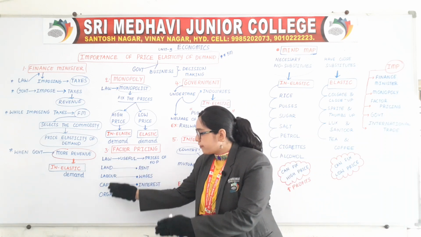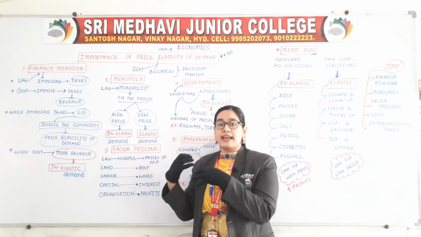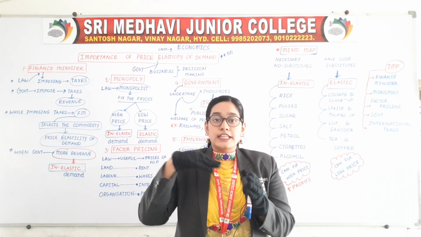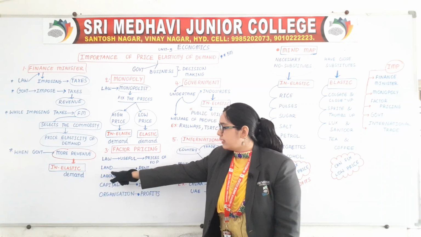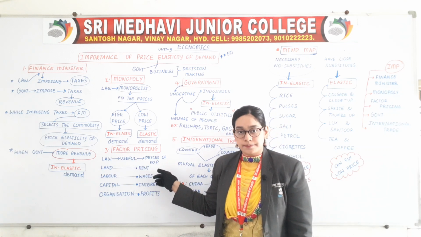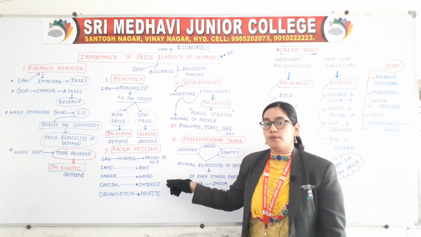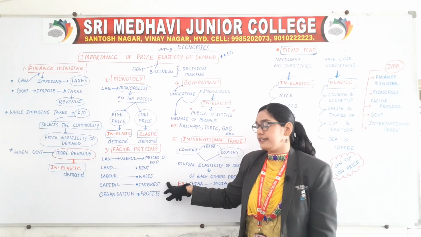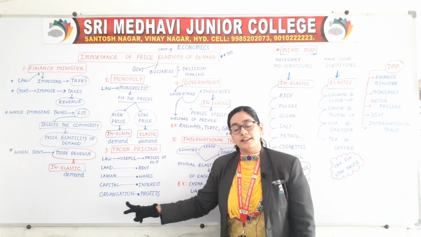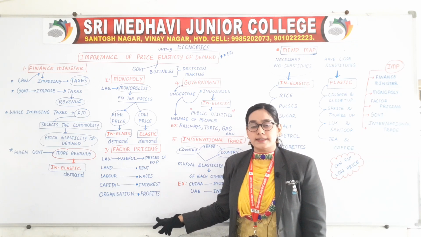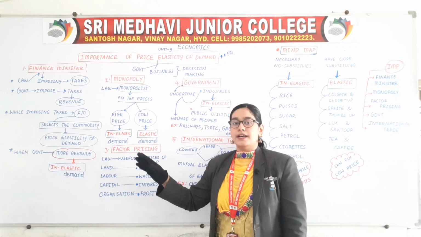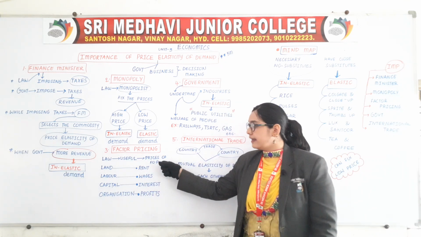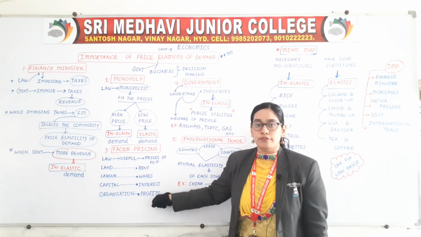Now, these four factors of production get income, or returns: land gets a return in the form of rent, labor in the form of wages, capital in the form of interest, and organization in the form of profits.